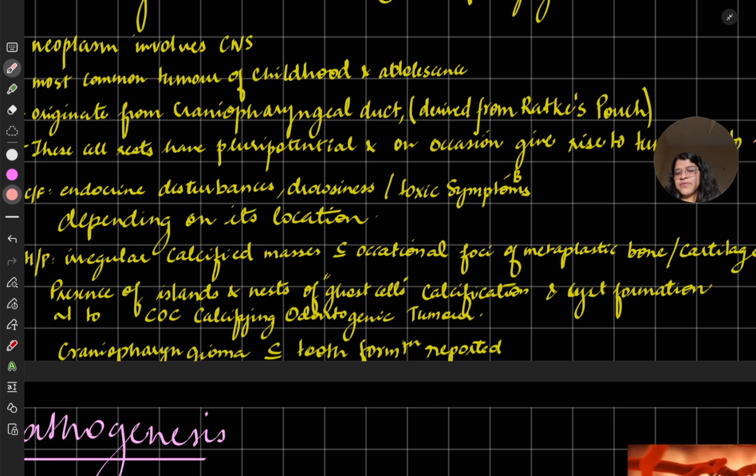So craniopharyngioma with tooth formation has been reported. Sometimes teeth can also be formed in these areas in the pituitary. This was about pituitary ameloblastoma. We don't need to go into detail because we are talking about ameloblastoma in the jaw.